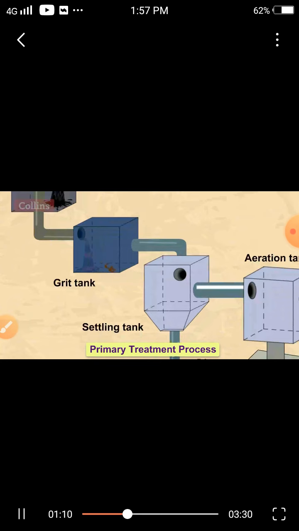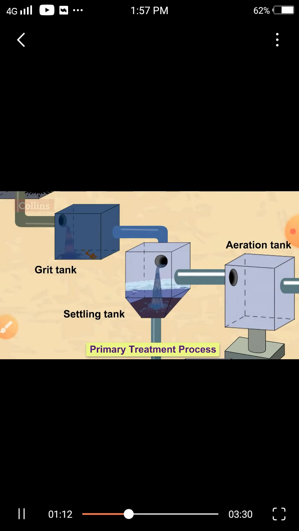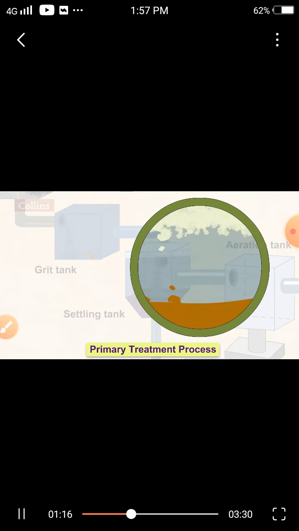The sewage flows into the settling tank or sedimentation tank, where the solid wastes like feces are allowed to settle down. Wastes such as soaps, oils, and grease rise to the top of the wastewater. The waste material that settles down at the bottom is called the sludge, and the floatable material is called the scum.